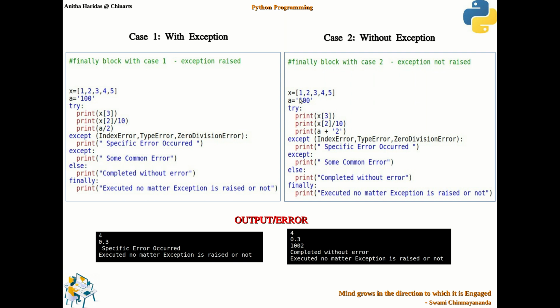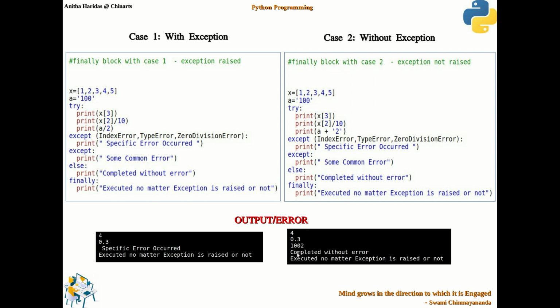So what you do here, the same set of statements, instead of dividing by 2, I am going to add the string a with another string. So there is no error in the try block. So what happened now? It will not execute this except block.